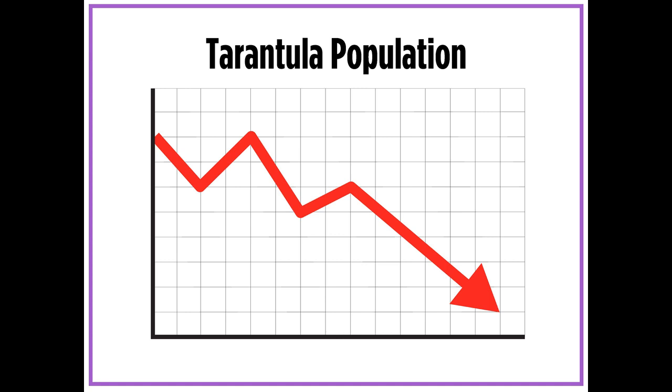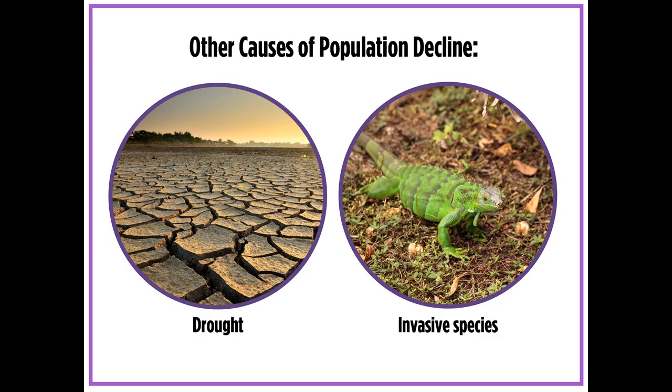Because of the big drop in population from 2018 to 2019, Gavin believes that the tarantula population is at risk of becoming endangered. This is because the tarantulas are disappearing at a fast pace, and the population needs help from humans to try to figure out how to increase it. Gavin thinks the new highway might be having an impact on the tarantula population. However, he thinks that there might be other factors that are causing the steady decline in the population.